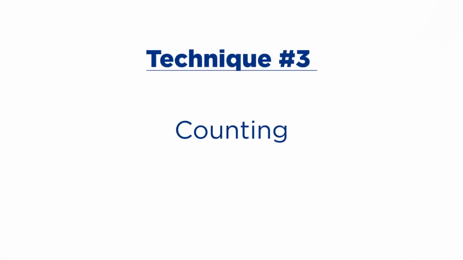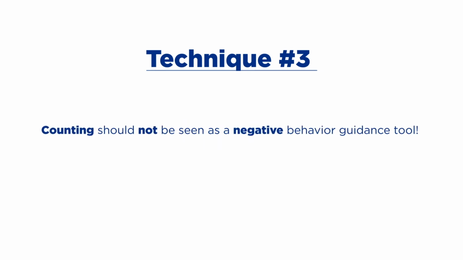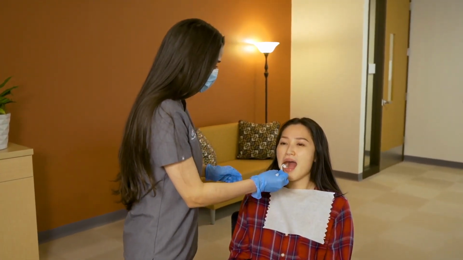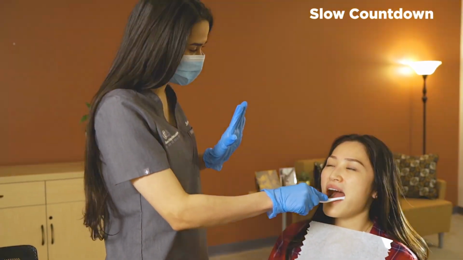Normally, when we think of counting as a behavior guidance tool, we think of people counting down during bad behavior that, if not stopped, will result in a consequence. However, we do not want oral hygiene to be associated with punishment. We suggest starting a slow countdown from 10 at the beginning of brushing and flossing.